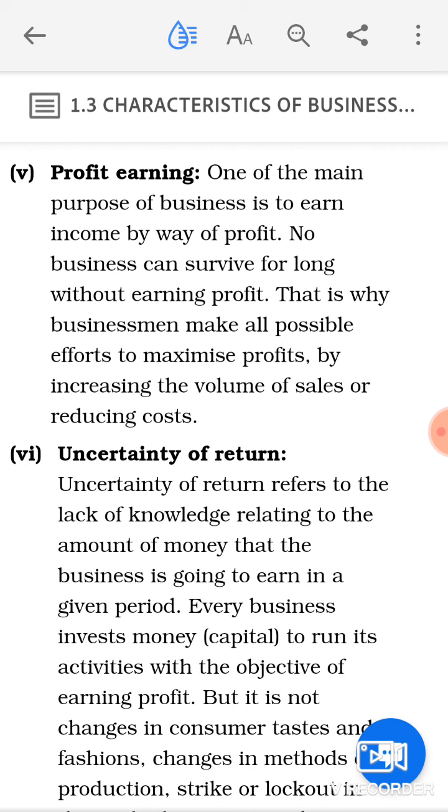So any activity, or you could say any economic activity, will be called a business activity when the intention behind that activity is to earn more and more profit. So profit earning should be the ultimate aim of doing that economic activity. So this is the next characteristic of your business, profit earning.